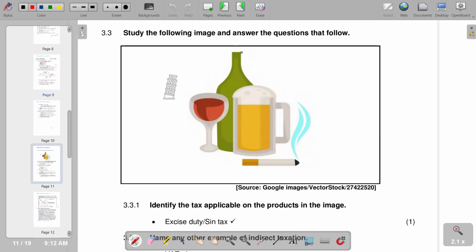You would see that the tax that is indicated in the picture that we have there is excise. On excise duty, we are saying it is any duty on manufactured goods that is normally levied at the moment of manufacture. That's the explanation on excise duty. And you would see that this excise duty is normally charged on tobacco and alcohol. So we have excise duty as our response for that question.